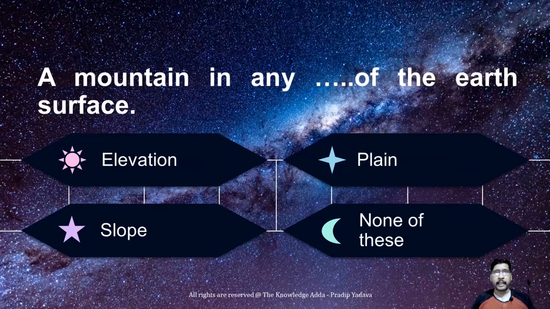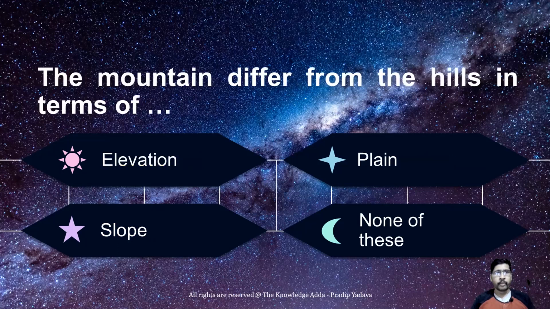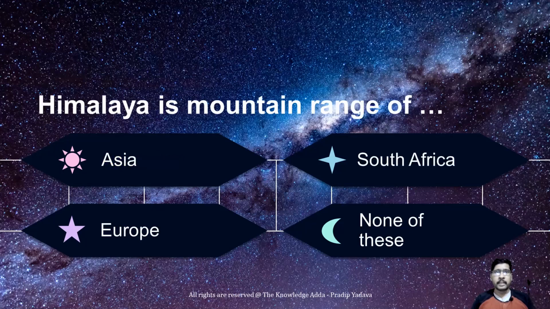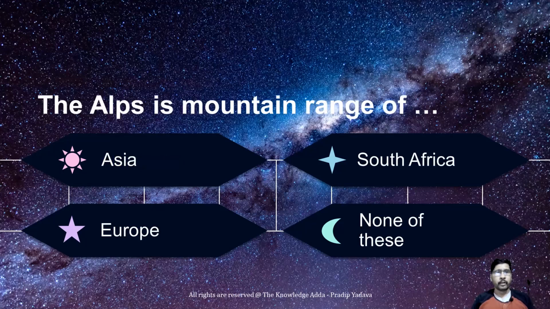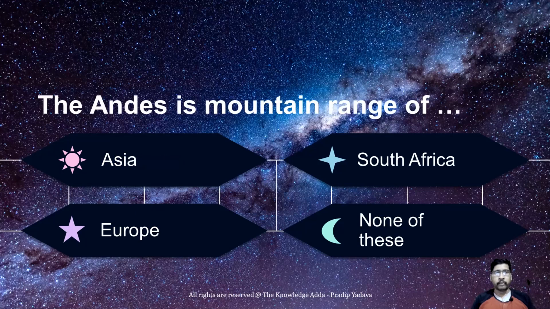A mountain is any elevation of the earth's surface, that is basically elevation. The mountain differs from the hills in terms of elevation. Himalaya is basically mountain range of Asia. The Alps is mountain range of Europe. The Andes is mountain range of South America.